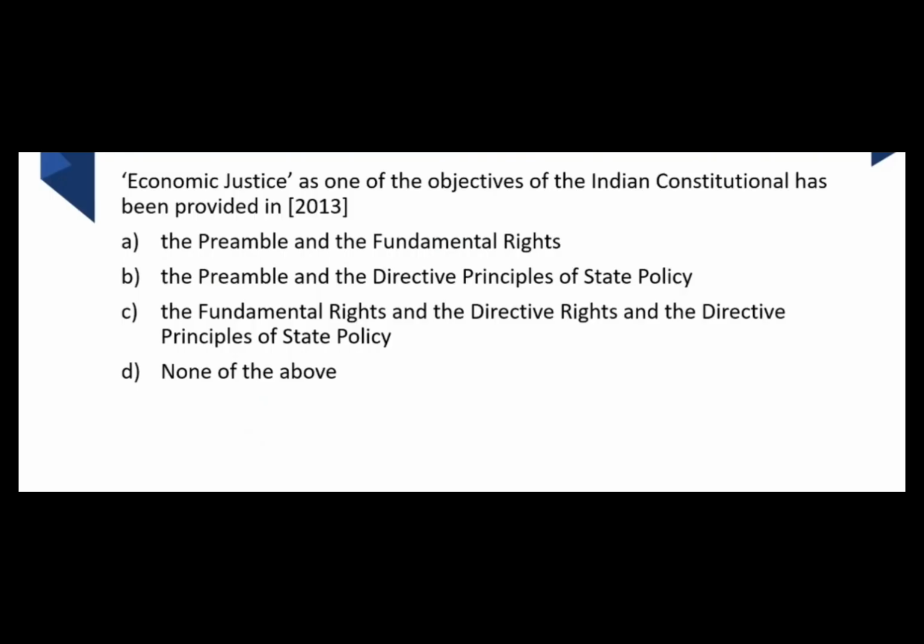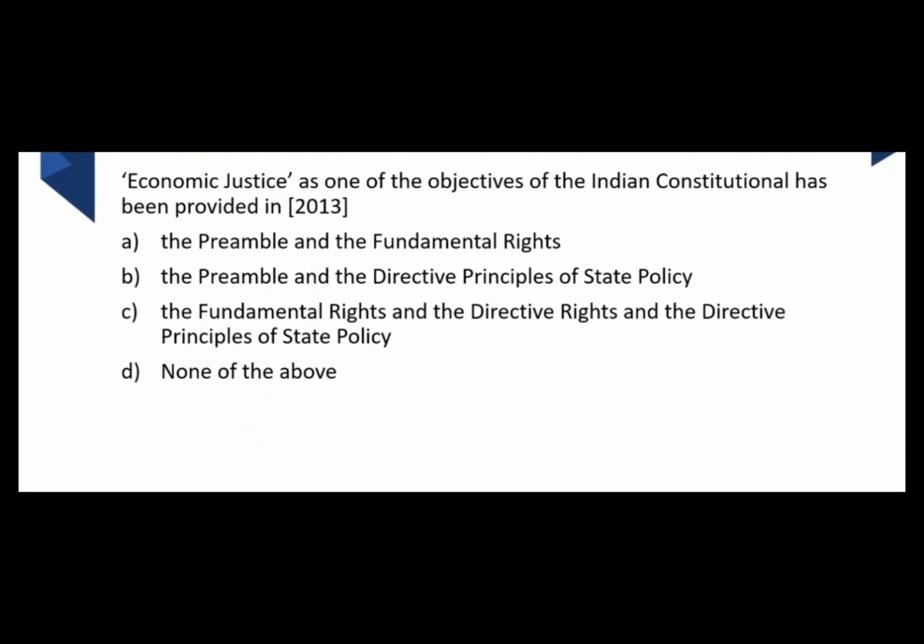So now let us discuss a few previous year questions asked in the UPSC exam. Number one: economic justice as one of the objectives of the Indian Constitution has been provided in the preamble and the fundamental rights. The fundamental rights talk about political justice, so we can eliminate this option. If we eliminate option A and option C, we have B and D, and we know economic justice is mentioned in the preamble, also in the DPSPs. So the answer is B.